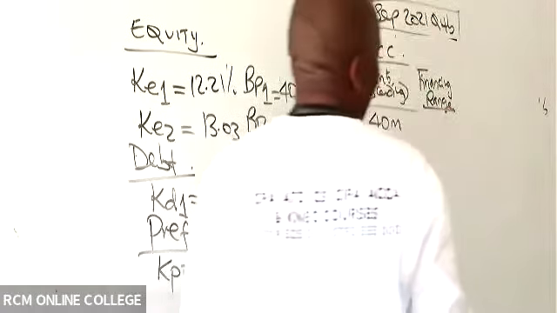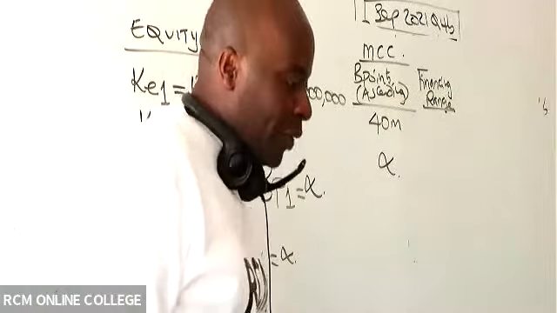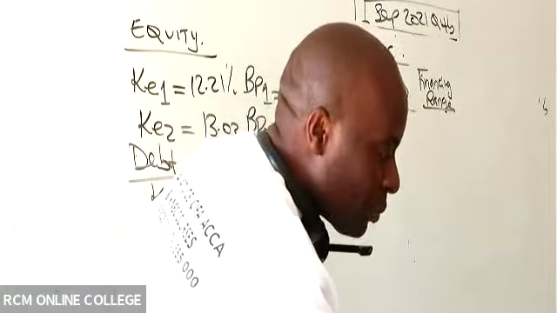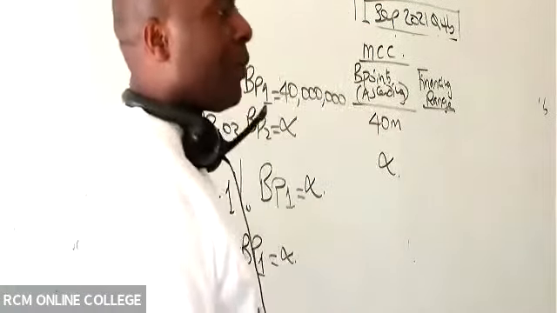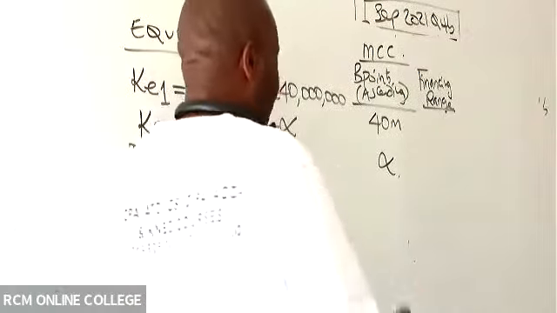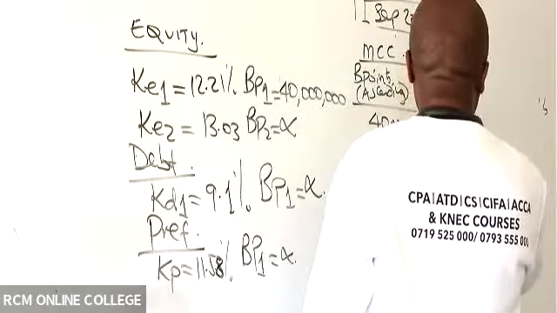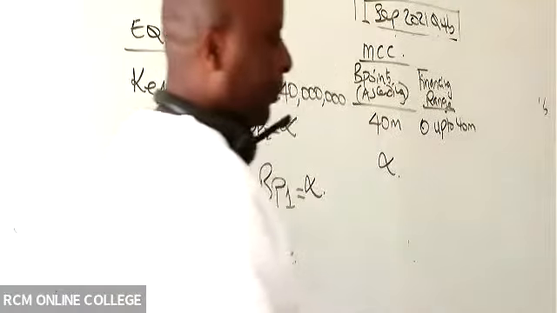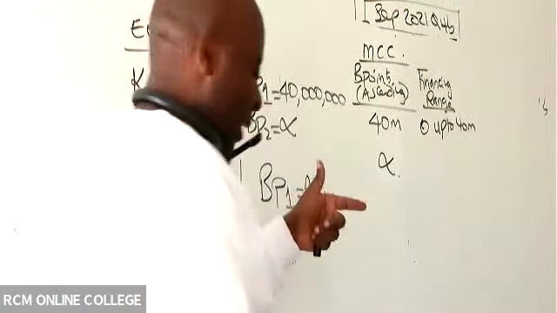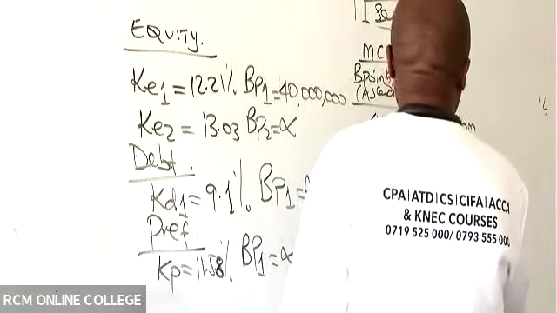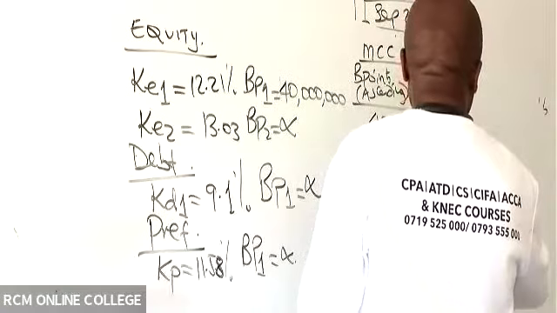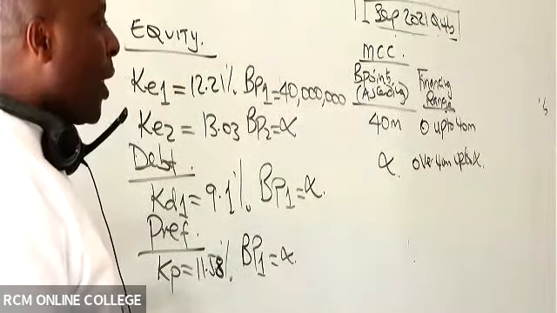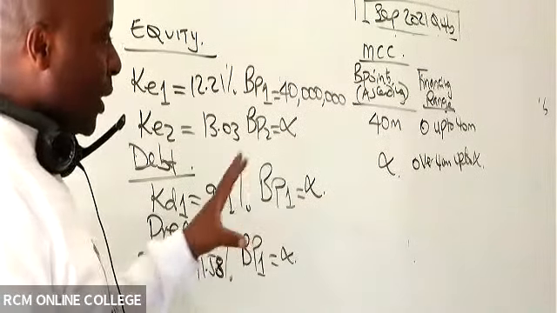Tell me, how will the first class look? Don't say 0 to 40 like that. There's a language we normally use: 0 up to 40 million. After that, how will the second class read? Not 40, but over 40. So we have over 40 million up to infinity. Those are the financing ranges that we have.